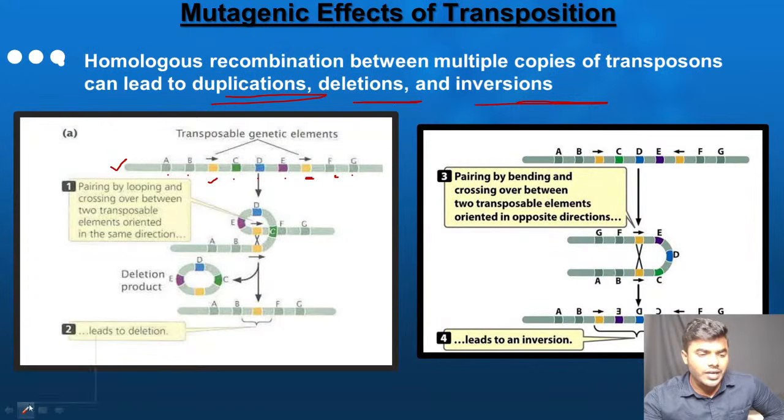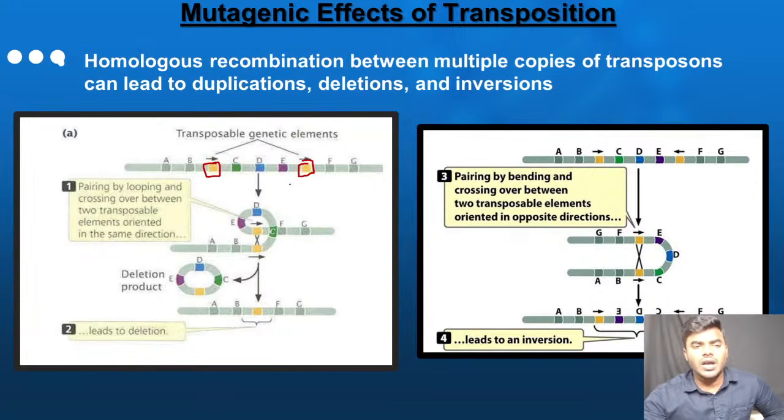Now, friends, every student, please listen to my statements carefully. I am marking here, this is one transposable element and this is another transposable element. What is happening now? This transposable element starts crossing over. Every student, please remember that this transposable element is doing the crossing over with the other transposable element.